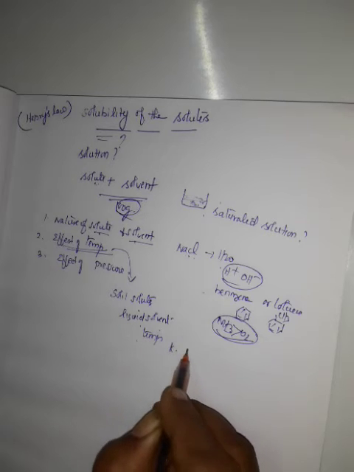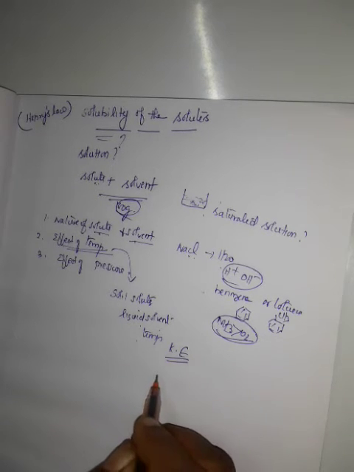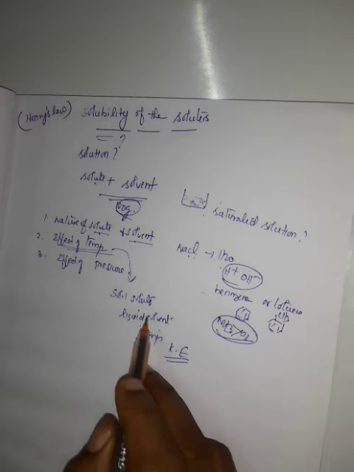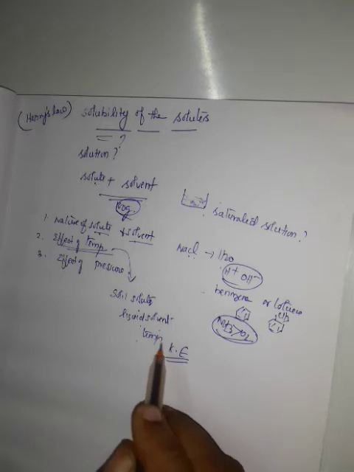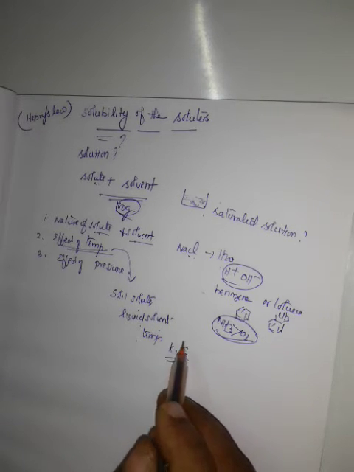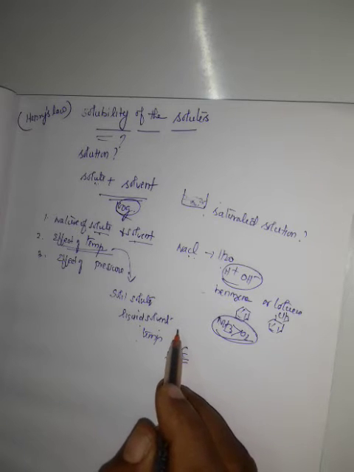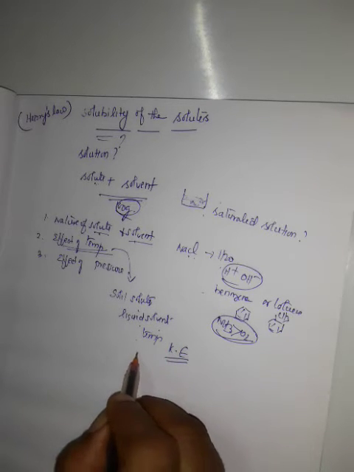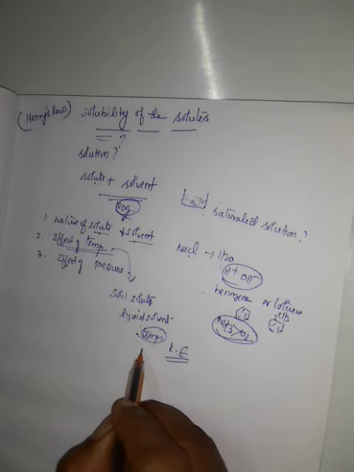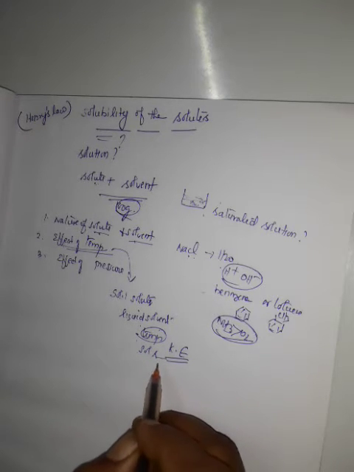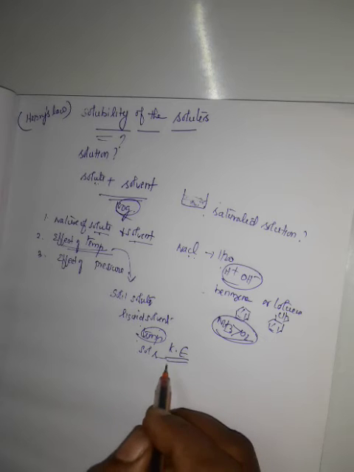What is meant by kinetic energy? Energy of motion. When temperature is increased, solute particles and solvent particles move more. The movement increases, so that is said as kinetic energy increased. Because of that, there is a breakage of intermolecular attractive forces that keep the solute molecules together. So the solubility increases. When temperature increases, solubility also increases.